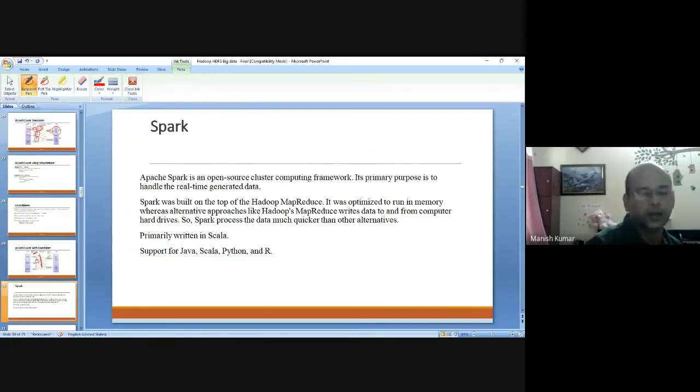Then how Spark actually came about: around 2014, Google actually got rid of the MapReduce framework and moved to Spark. The reason is very simple: it is for fast processing.